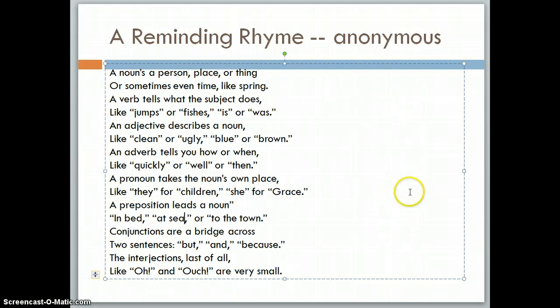So here we have a fun little rhyme that can help us remember the parts of speech. Notice that this does include interjections, which we did not go over previously, but those are words that are exclamations, as you can tell from the examples of oh and ouch. And in addition, this little rhyme does not include articles, which in English are a, an, or the.